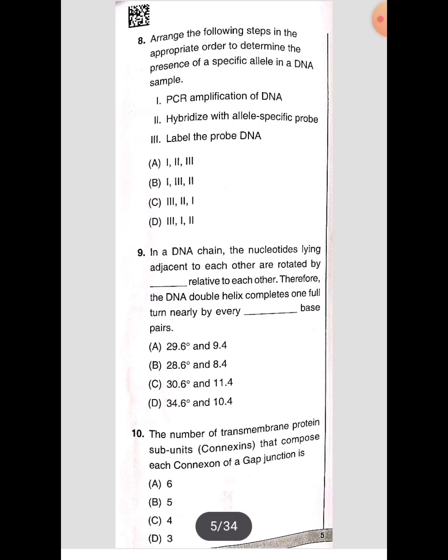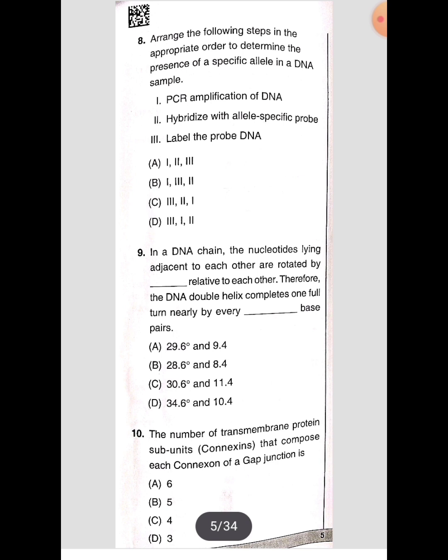So let's see the next question. Arrange the following steps in appropriate order to determine the presence of a specific allele in a DNA sample. Here also I'm going to give you 3 statements. Among them you have to put them in the correct sequence. The steps are PCR amplification of DNA, hybridize with allele specific probe, label the probe DNA. So these are the 3 steps, you have to arrange them in order.